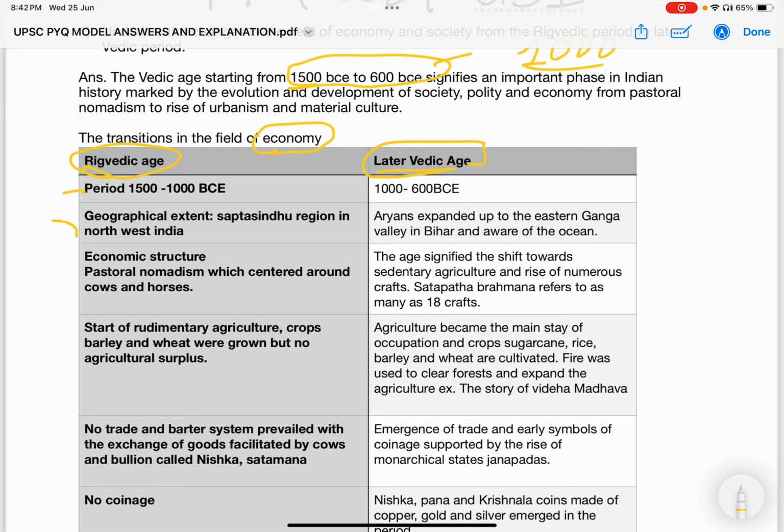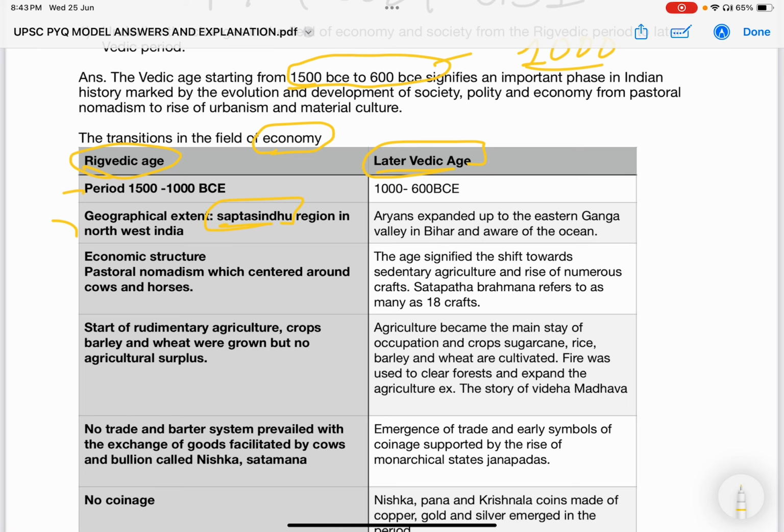See the first 2 points. The first 2 points are introduced as giving a context to the relative changes in these periods. They specifically mention the time period and the geographical extent where the people lived, and the settlements. In the Rigvedic age, the Aryans lived in the Saptasindhu region in the northwest, whereas by the later Vedic age, by the end of the 8th century BC, they expanded up to the Bihar region. So it signifies the evolution and development of the Aryans to new areas.